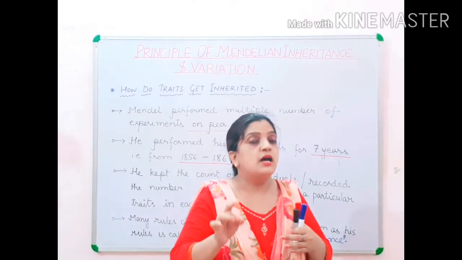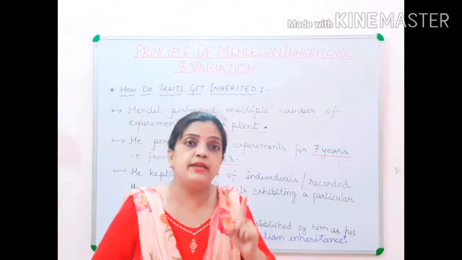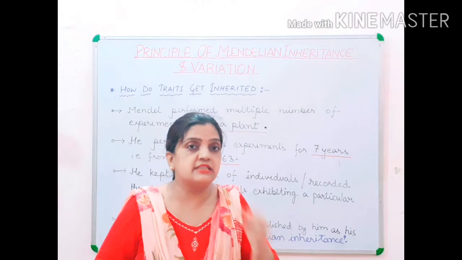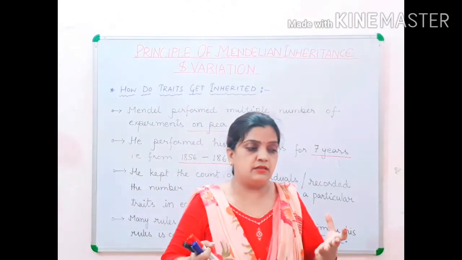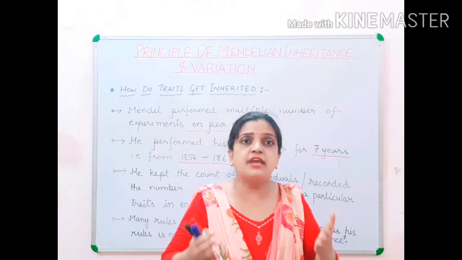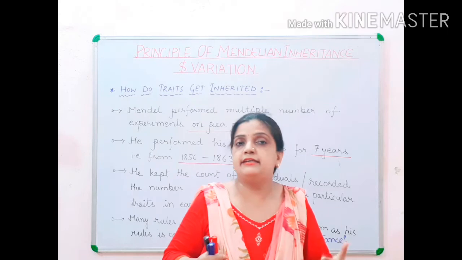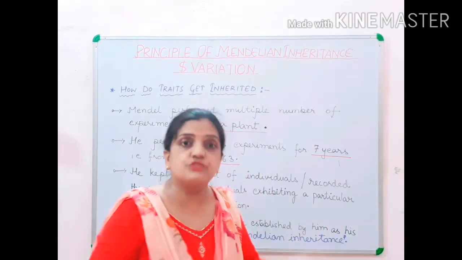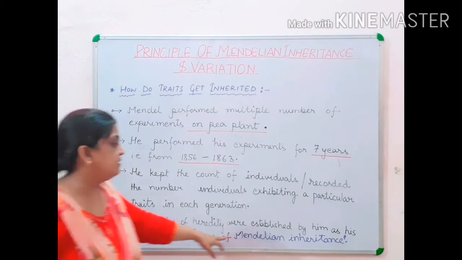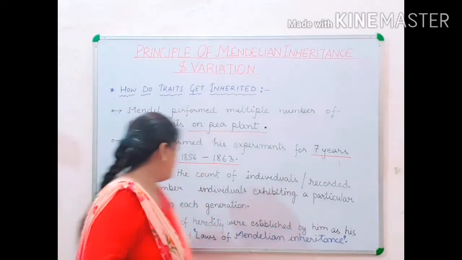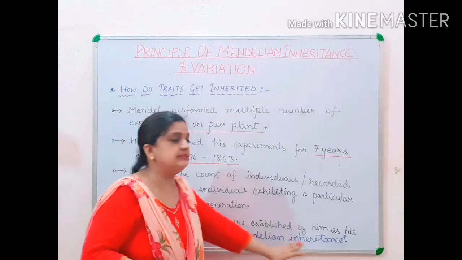So it was a big work which Mendel did, and which made Mendelism successful, which gave Mendel a successful result for framing the rules for inheritance. Now children, many rules of heredity were established by him, and his rules are called the laws of Mendelian inheritance.